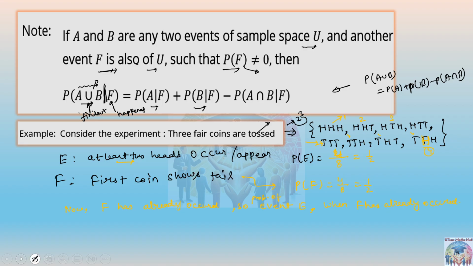What should be the probability? For that, first of all, we know the formula, right? If we want to find E by F, because F has already occurred, it will be nothing but P of E intersection F upon P of F. So we need the intersection part, the probability of E intersection F. Means what is the total number of elements common between them?